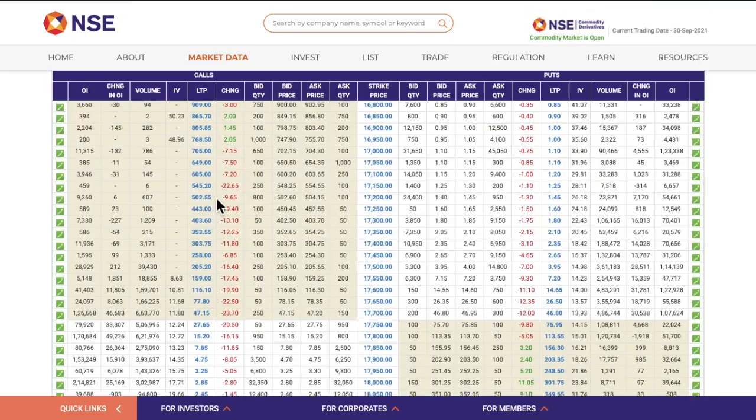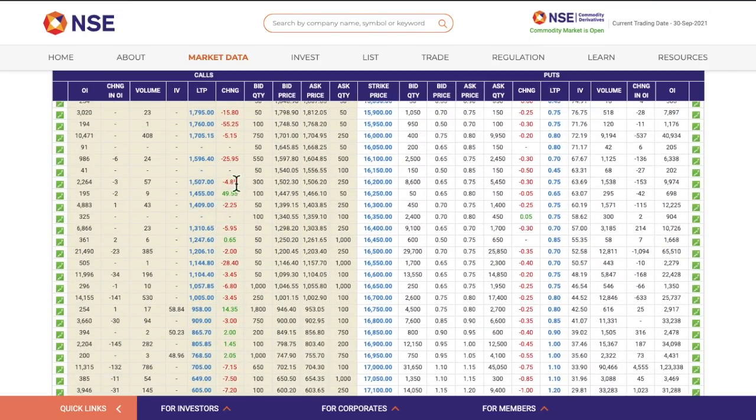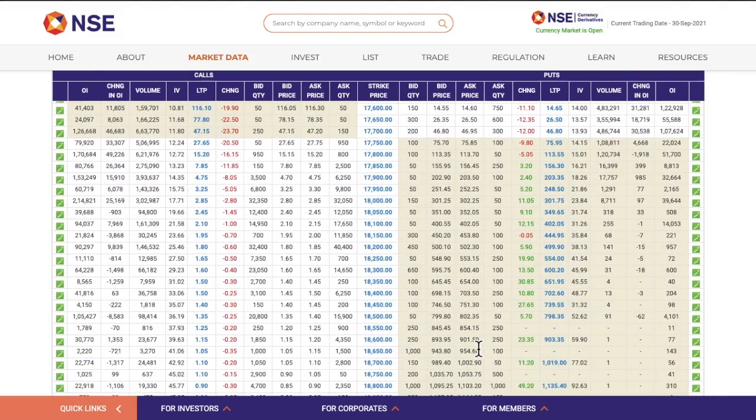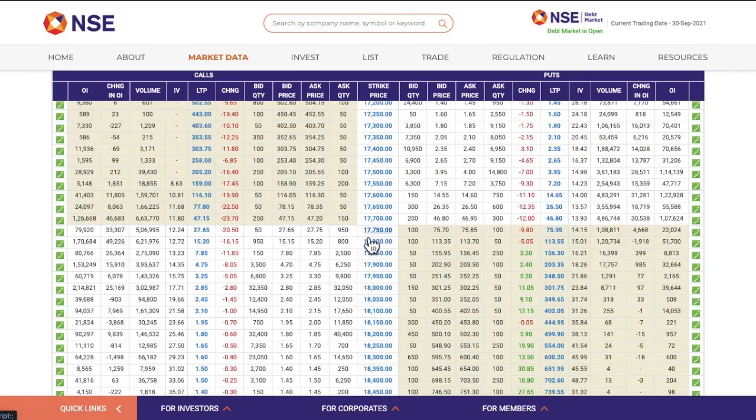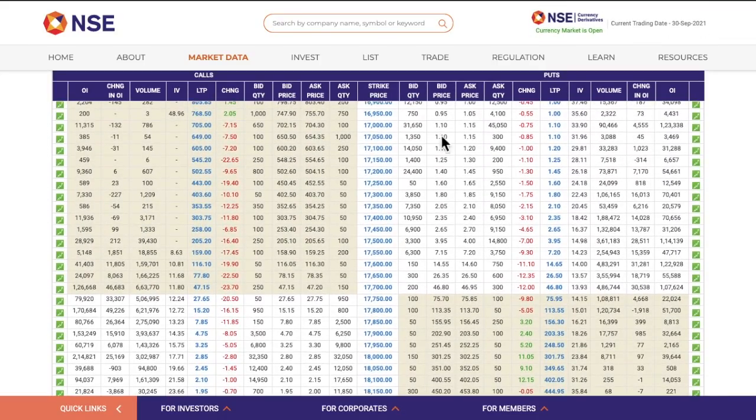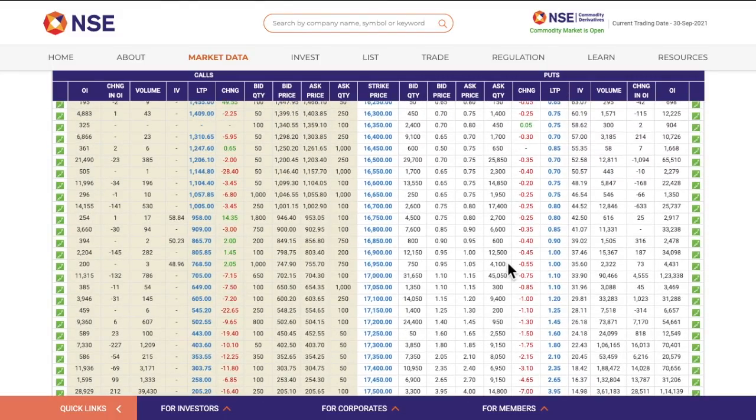All these strike prices in beige color are in the money options for the call side. Now all strike prices highlighted in beige color on the put side are called in the money put options. And what is highlighted in white here, all these strike prices are called out of the money call options, and all strike prices on the put side which are highlighted in white are called out of the money put options.